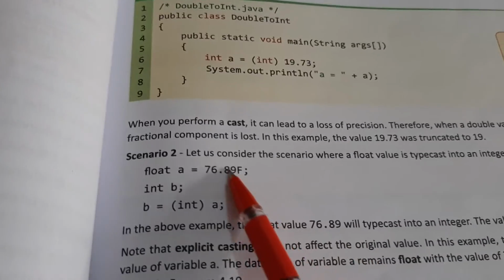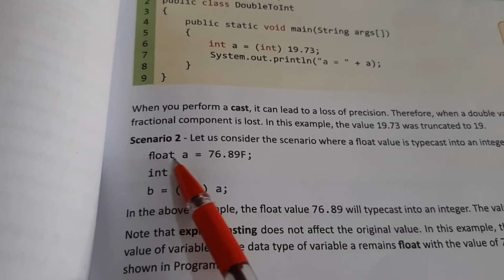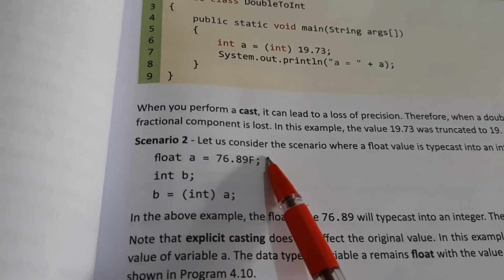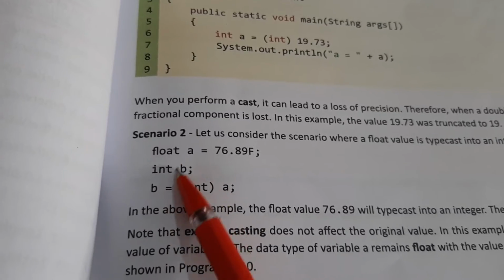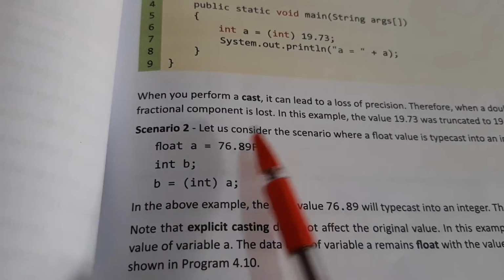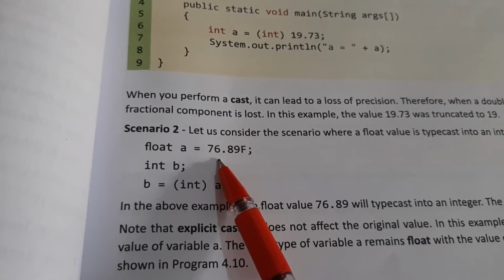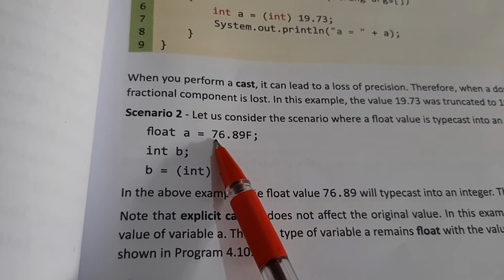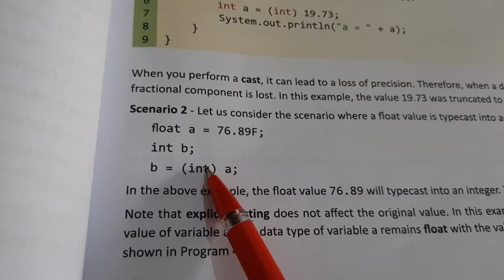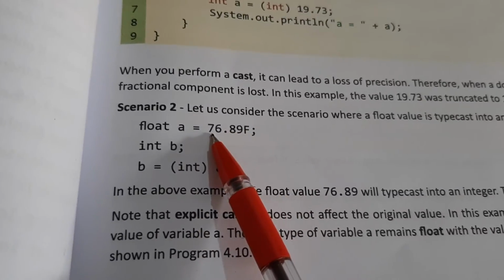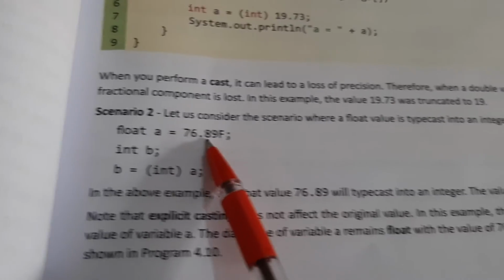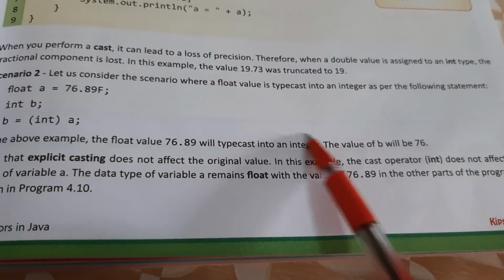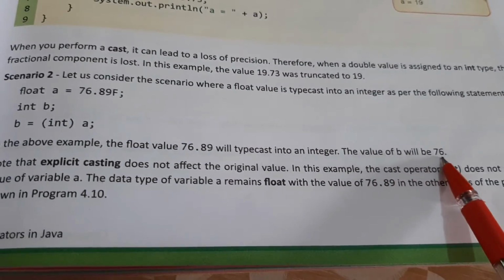If you see the next example here, it is float a is equal to 76.89f. So this is a floating point value. And for b, you want the a value to be converted to integer. So what is the answer for this? Here it is a floating point decimal value. In int, what is the value? It will just display 76. You will see here that the b value will be converted to 76.